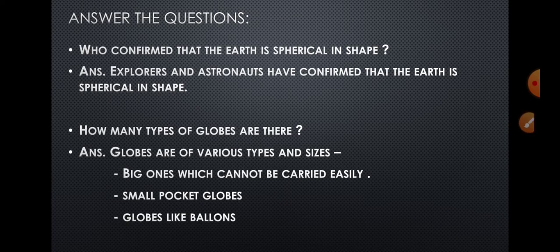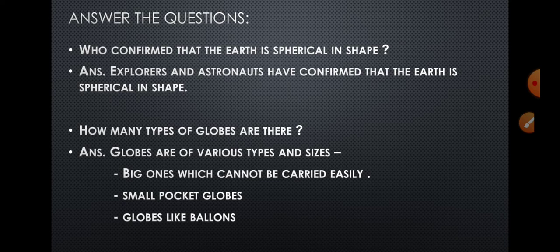Now coming to the question answer part. Answer these questions. Question number 1. Who confirmed that the earth is spherical in shape? Answer is, explorers and astronauts have confirmed that the earth is spherical in shape.